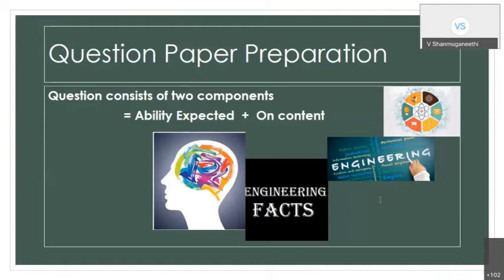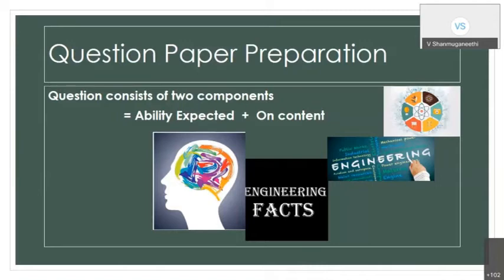Once you have written the question, each question can be divided into two components. One component is what ability you are expecting. In this question, I am expecting the writing ability, the writing of an algorithm. On what content is that ability? Write means it is at a certain level. Without understanding, I cannot write. So you are expecting the understanding ability on the agglomerative clustering algorithm, the hierarchical clustering algorithm.